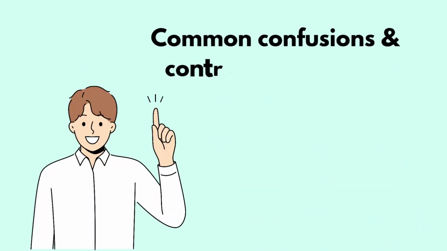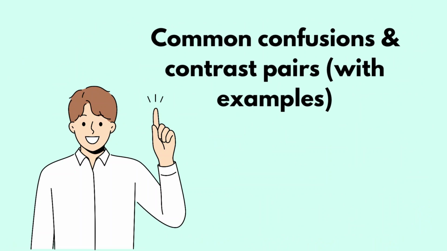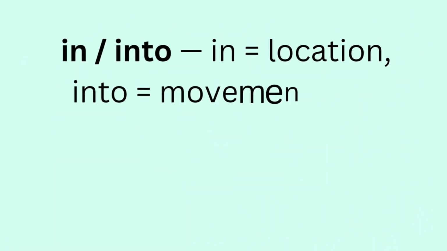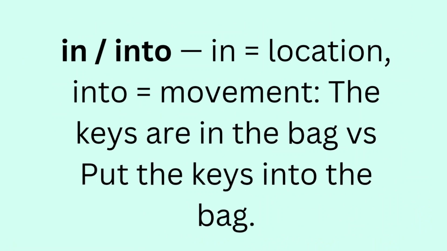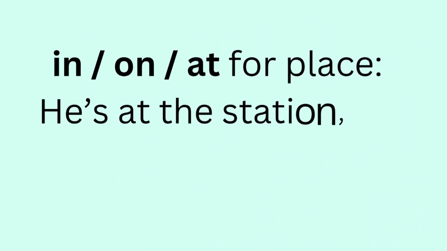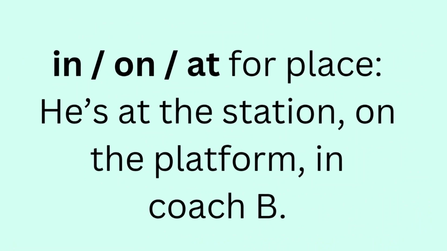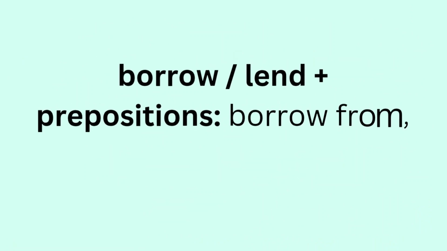Let's look at common confusions and contrast pairs with examples. In or into. In is location, into is movement. Example: the keys are in the bag versus put the keys into the bag. In, on, and at for place. Example: he's at the station, on the platform, in coach B. Borrow or lend plus prepositions: borrow from, lend to.